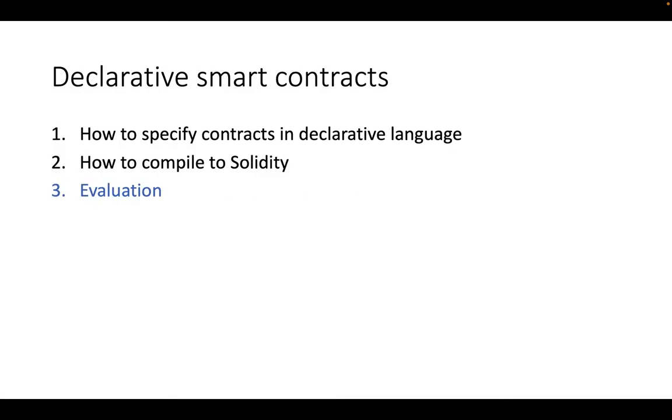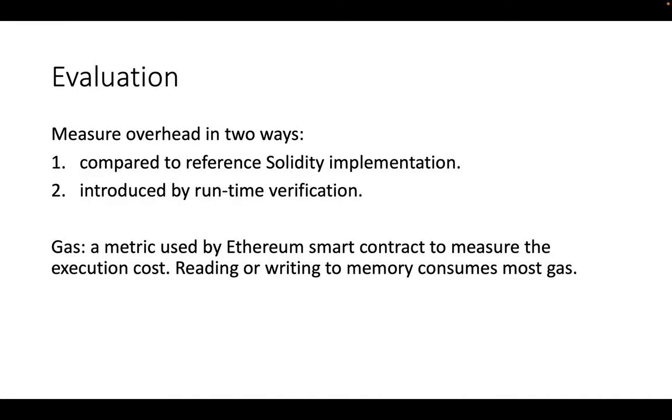Finally, I'm going to show you the evaluation. We measure 2 kinds of overhead. First is the executable code generated from Decon. How does it compare to the reference Solidity implementation? Second is the runtime verification overhead. And we use gas, a special measure used by the Ethereum community to measure the execution cost of smart contracts.